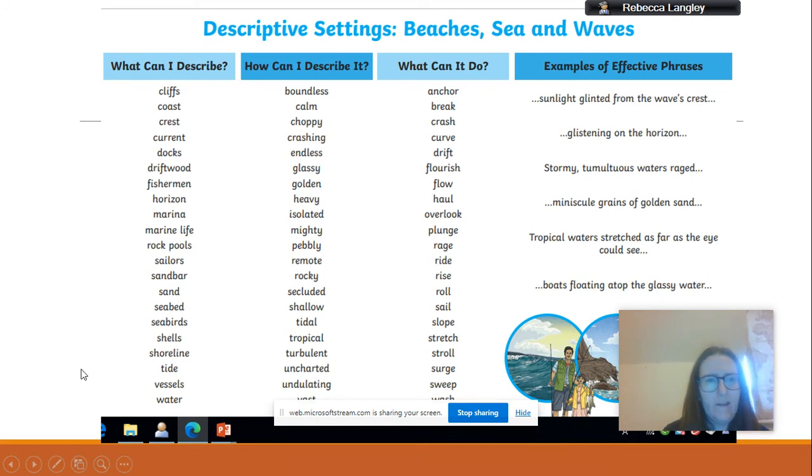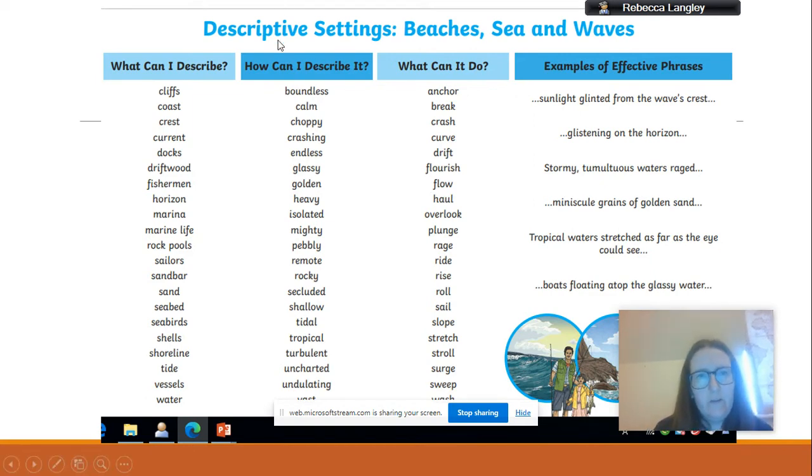Obviously this what I can describe thing, all of that is relevant. We can use all of this bit. Your job is to take this column here, your adjectives, and decide which ones of these are happy and calm. So is boundless a happy word? Is it a calm word? Some of them, it's really a matter of judgment. Like isolated, for some people who like being on their own, being isolated would be a good thing. But if you're like me and don't really like being on your own, then isolated is quite a negative thing, so I wouldn't add it to my list.